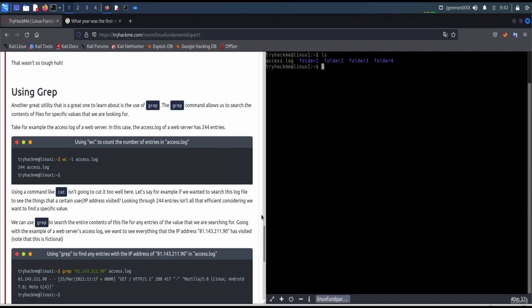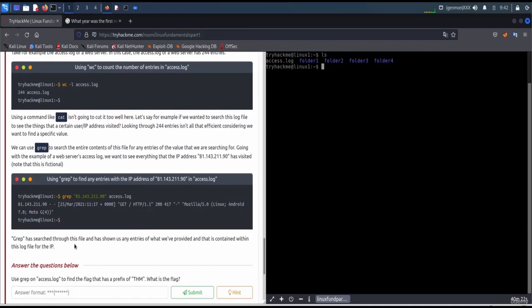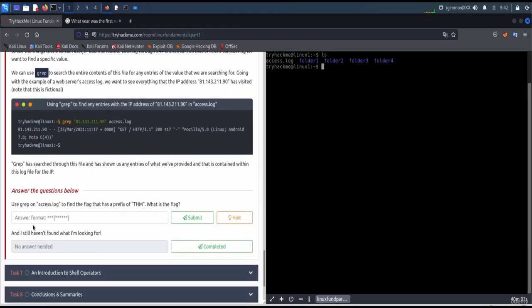We want to see everything that has an IP of 81.143.211.90 visiting. Note that this is fictional. Grep has searched through this file and has shown us many entries of the content we provided.